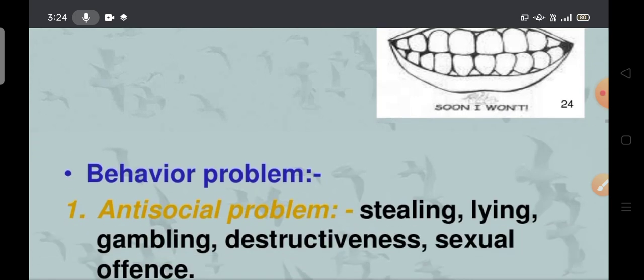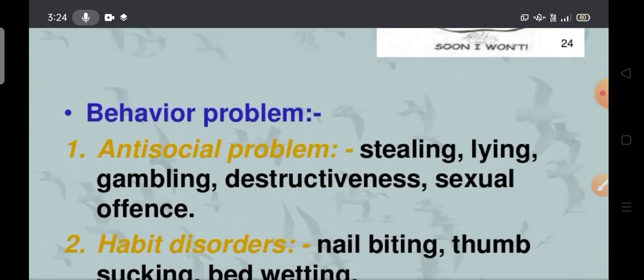Next one is behavior problems: antisocial problems, stealing, lying, gambling, destructiveness, sexual offense. So these are all the problems that will be there. That is the reason I am giving instructions that healthcare department people have to organize and conduct programs at school level. We have to give awareness to the school teachers also, so they have the chance of identifying the problem easily. We can easily rectify the defects of the problem. Children, it's clear now.